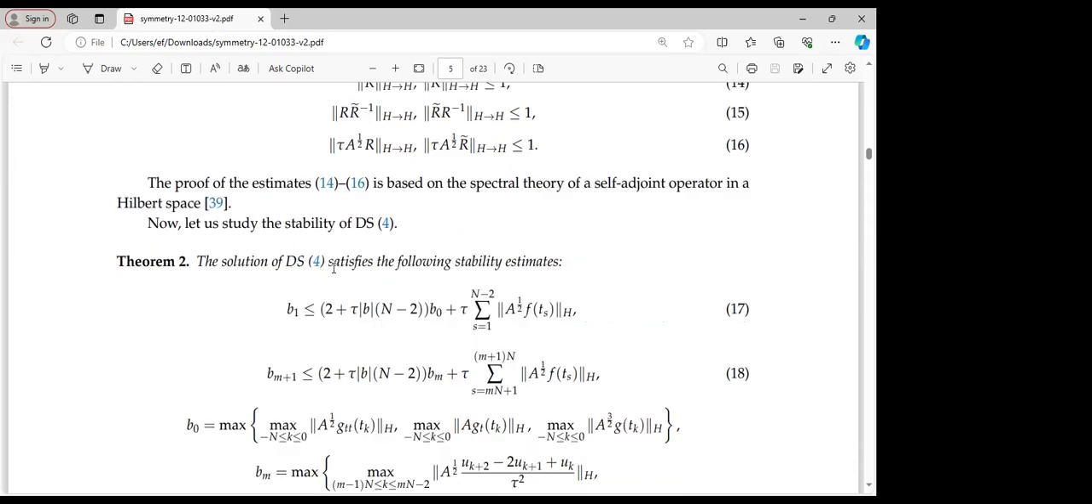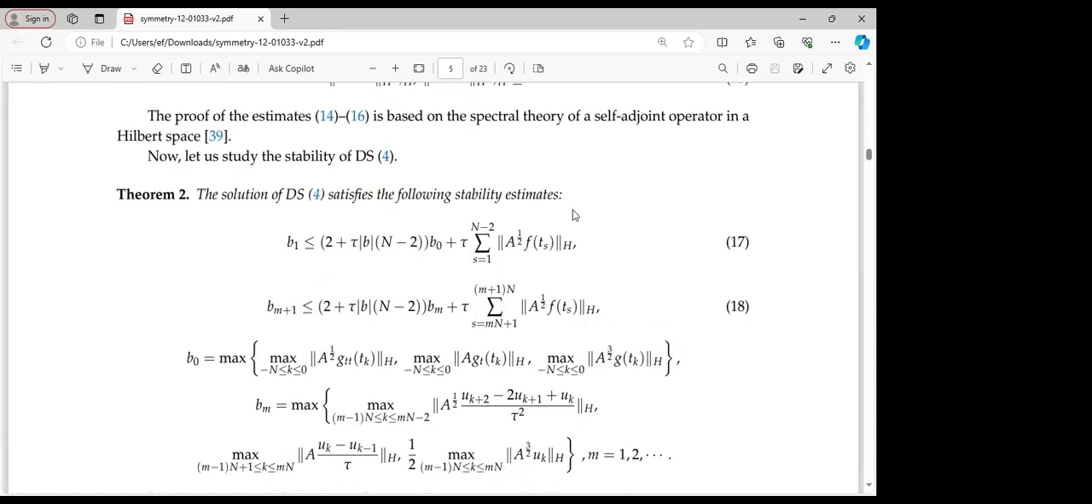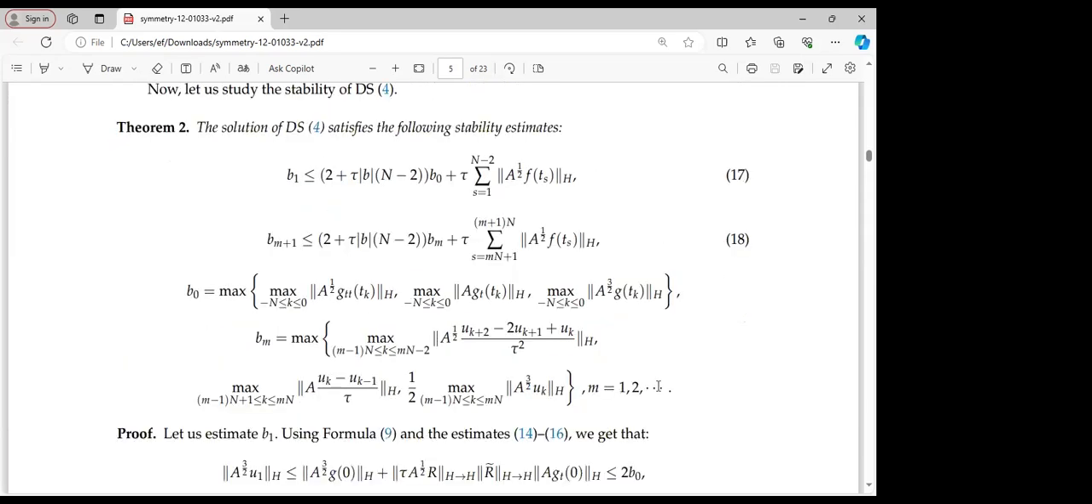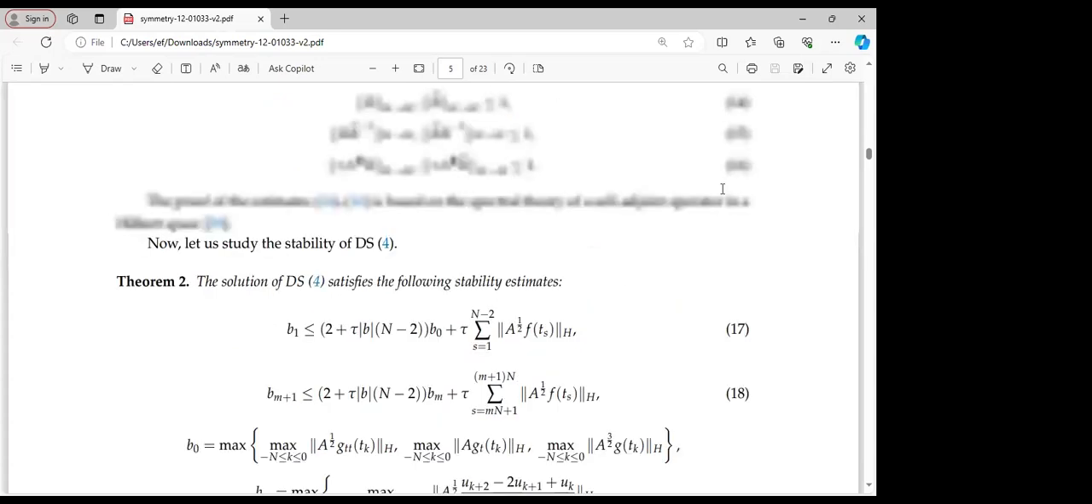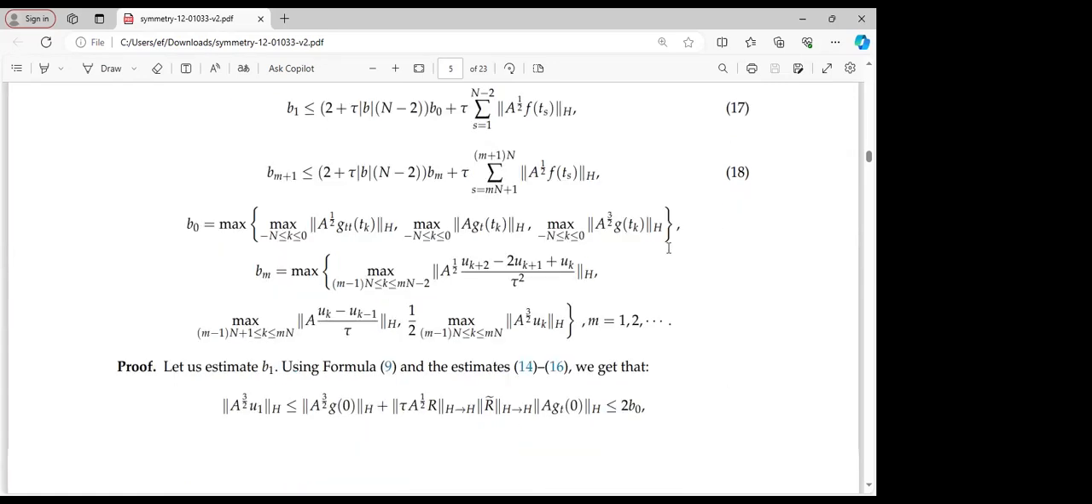The solution of difference scheme 4, which we presented earlier, satisfies the following stability estimates, that is, estimate 17 as well as estimate 18, based on the conditions that are given. In order to prove this, let us estimate B1, B_m plus 1, starting from B2, B3 and above, and also B naught. To estimate B1, we can use formula 9, which we presented earlier, and estimates 14 and 16, which are very crucial in establishing this proof.